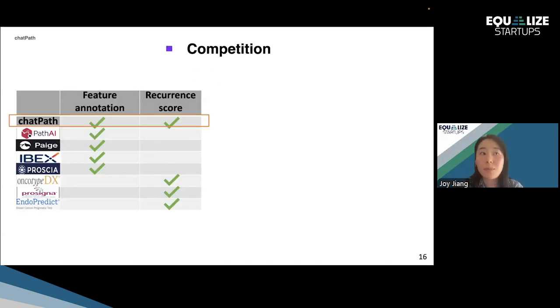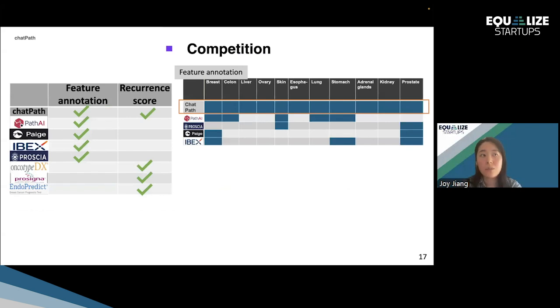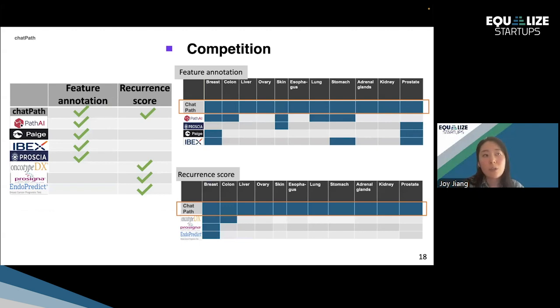For computation, we separately compare feature annotation and recurrence score because you can see that there's no single company out there that can perform both right now in the market. For feature annotation, we see that the competitors are pretty much segregated in some specific cancer sites of interest, whereas ChatPath can handle over 11 cancer sites. And a similar story for the recurrence score. So Oncotype DX right now only focuses on breast and colon, and others are pretty much just on breast.